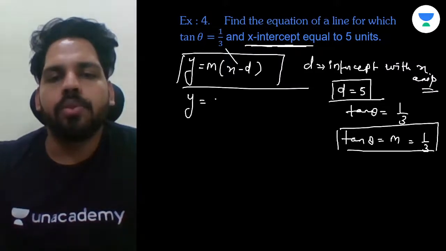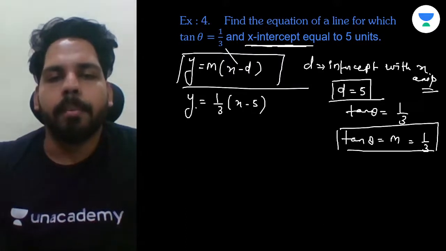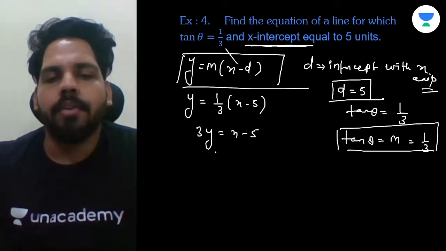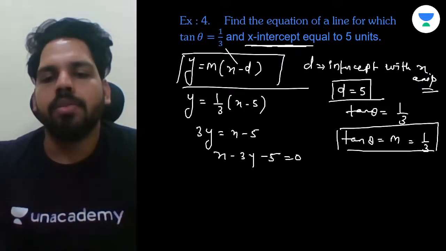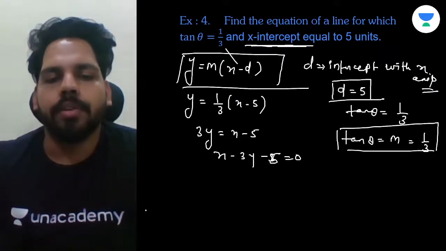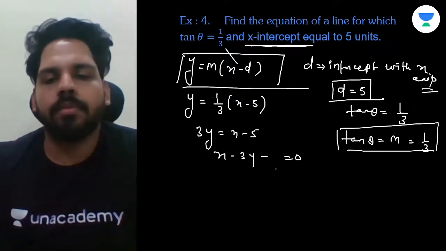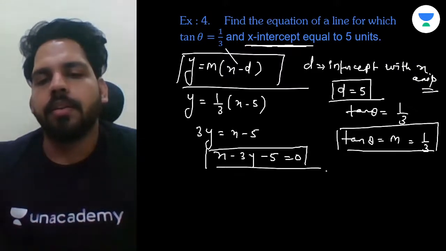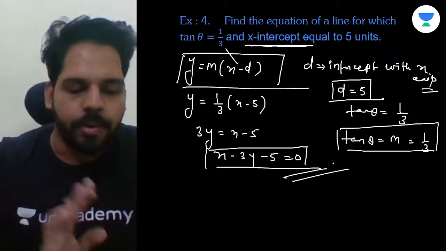So y is equal to m, which is 1 by 3, times x minus 5. So now 3 will be multiplied over here. So 3y is equal to x minus 5, and we can write x minus 3y minus 5 equal to 0. So this becomes your equation of line. Understand? This is your equation of line. I hope you understand.